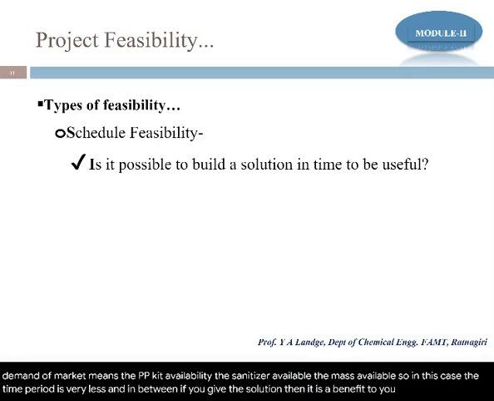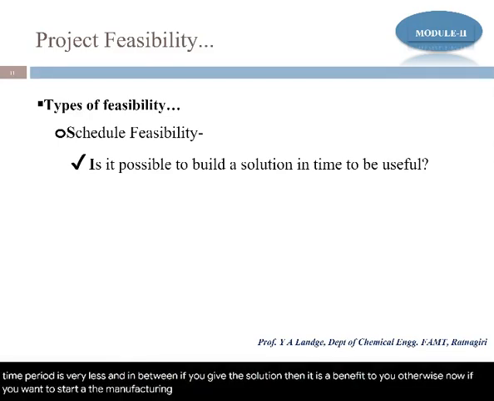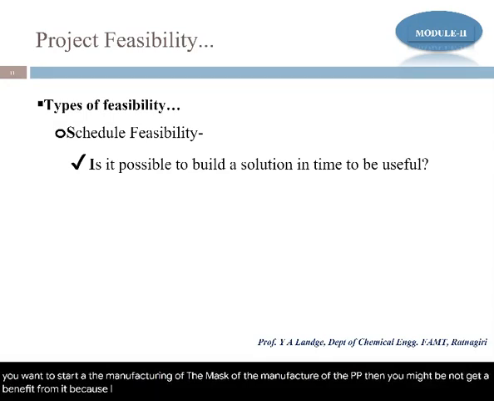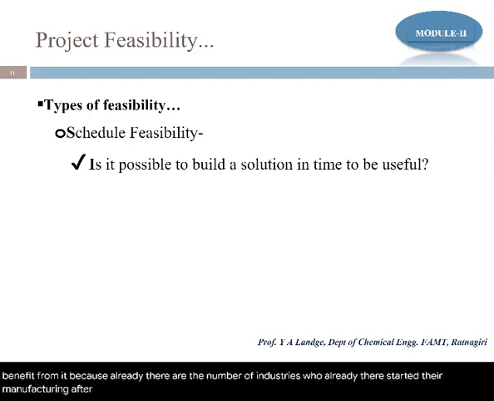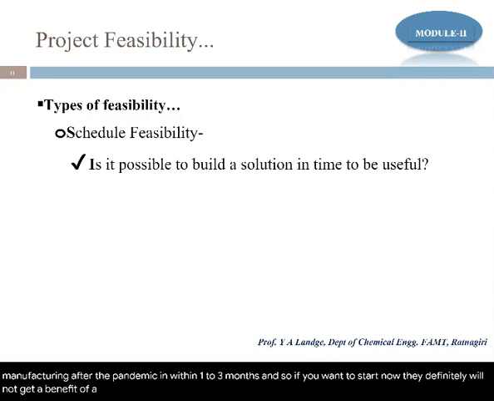Otherwise, now if you want to start manufacturing masks or PPE, you might not get a benefit from it, because there are already n number of industries that started their manufacturing within 2 or 3 months after the pandemic. So if you want to start now, then definitely you will not get a benefit from it. So how quickly you give the solution to your problem? Okay, that is what we call scheduling. Time is very important.